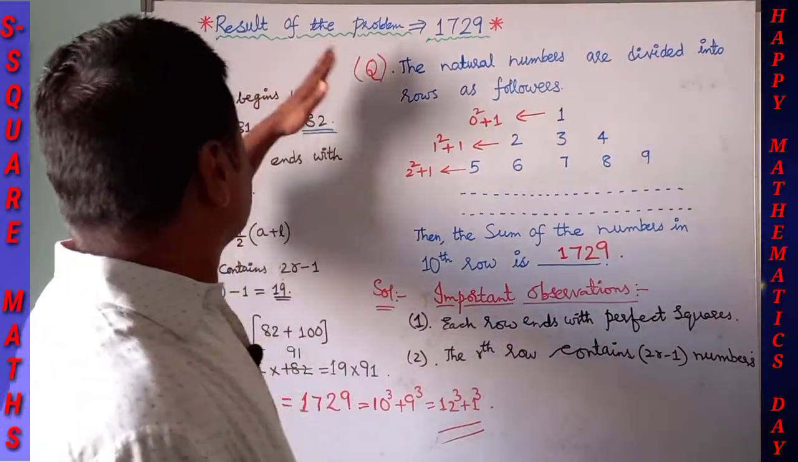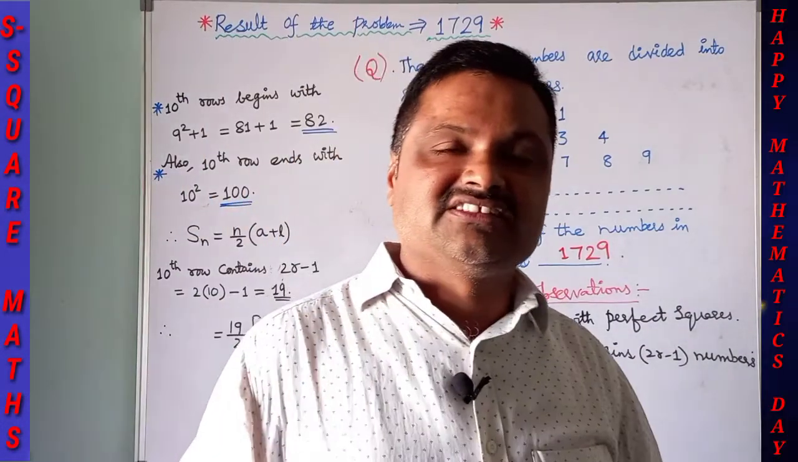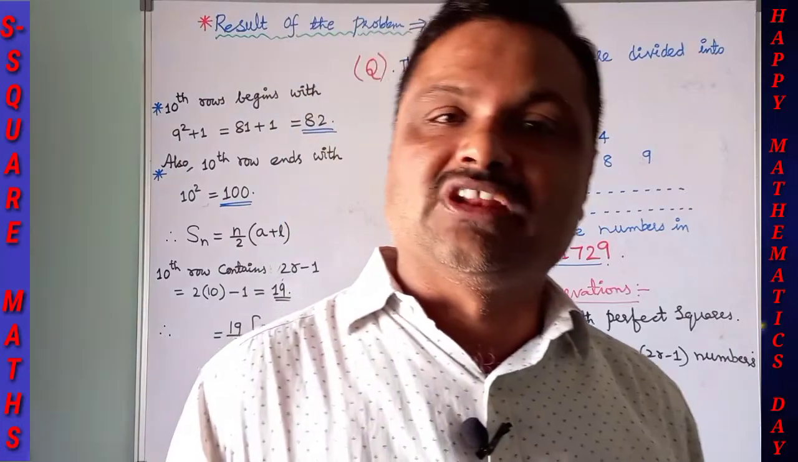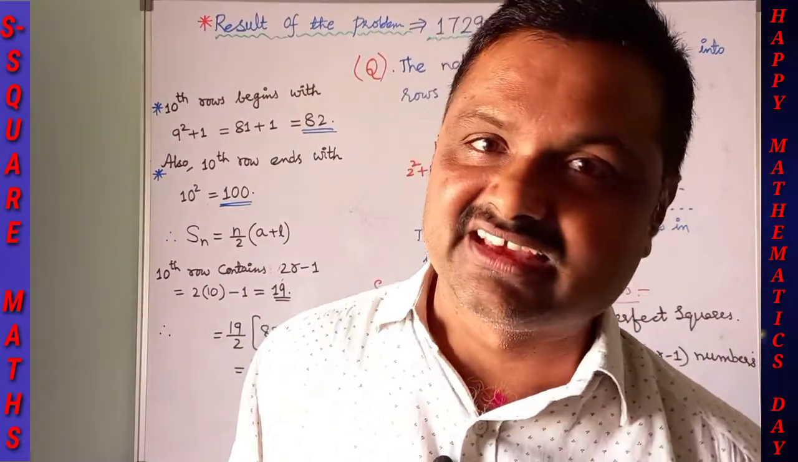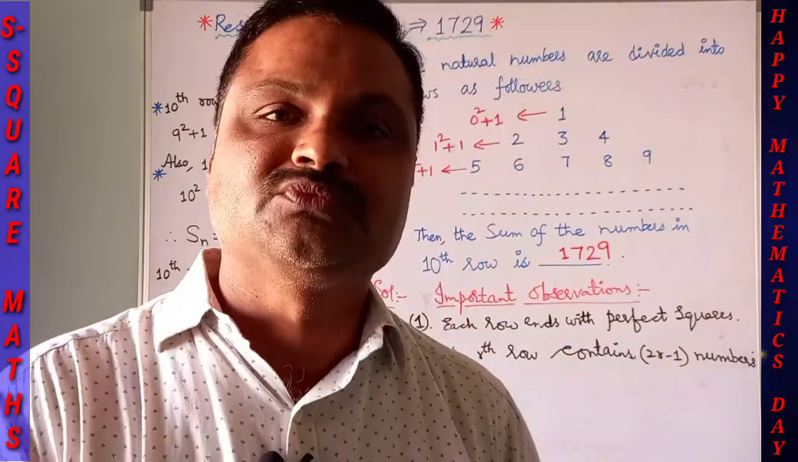So this is the result of the problem. 1729 is our Ramanujan number, the solution. This is an interesting pattern which you will get in sequences and series. Obviously the day is ours here, Ramanujan number, nothing but December 22.